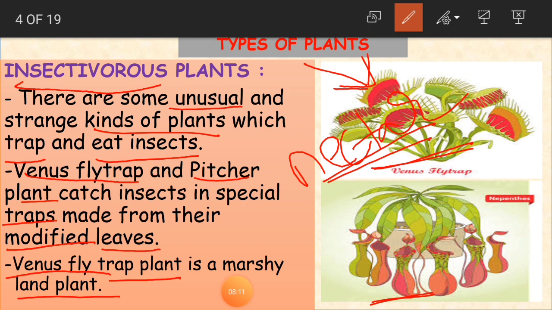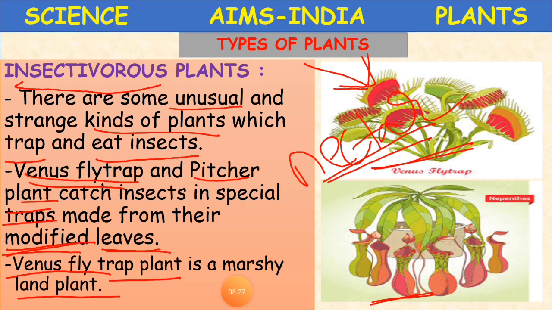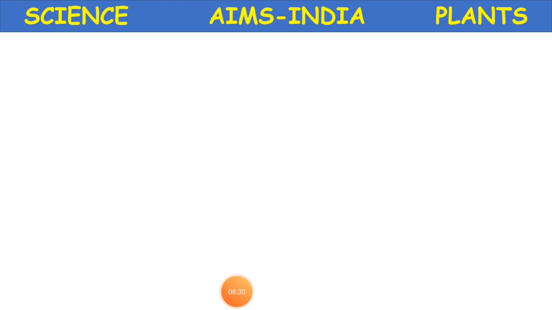Examples of these plants are Venus flytrap and pitcher plant. How are they able to eat? Because of these modified leaves. I mean, not eat, how are they able to catch? Because of the modified leaves. Clear, children? Yes. Now we learn some other type of plants.